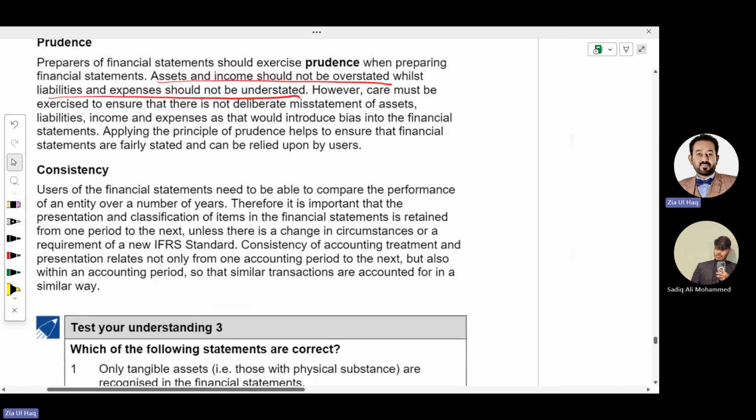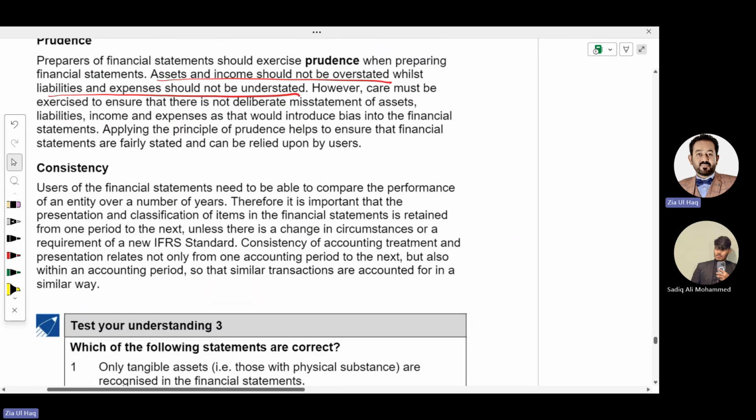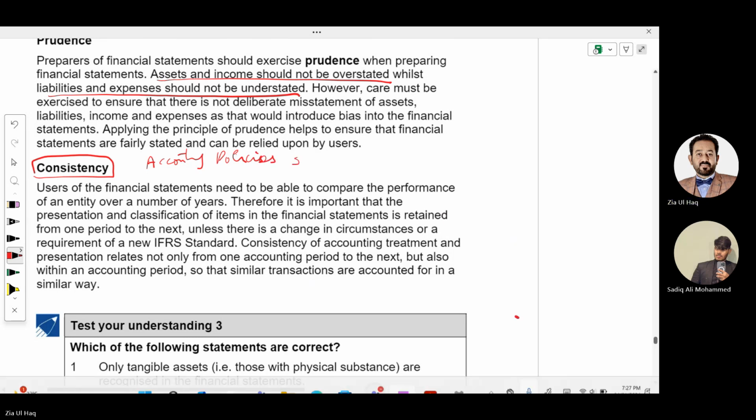There is another concept called consistency. What is consistency? Financial statements should be prepared consistently. Consistent means your accounting policies should be the same year on year.